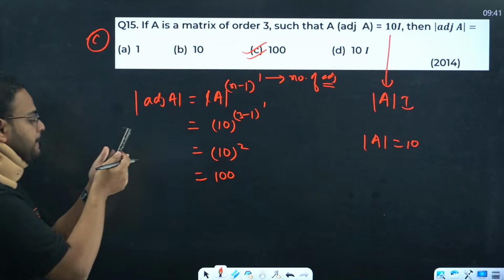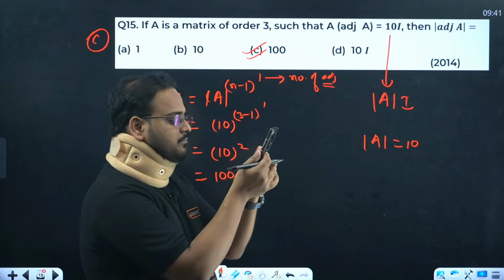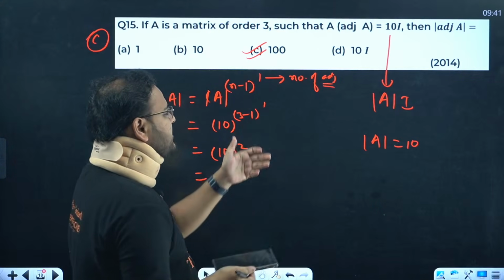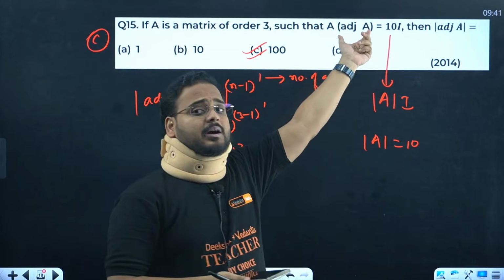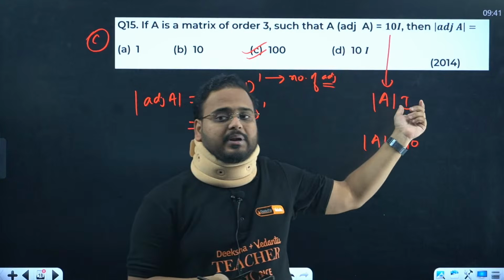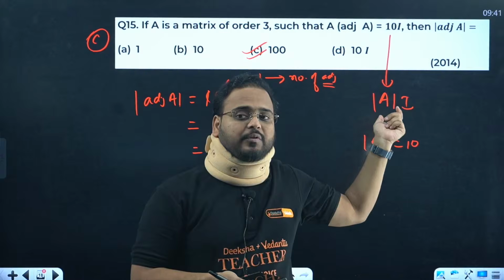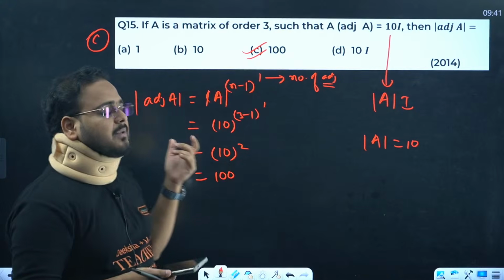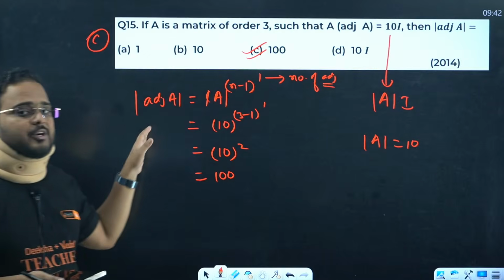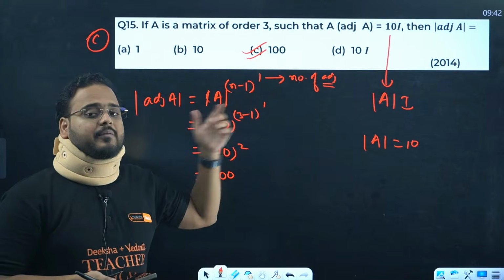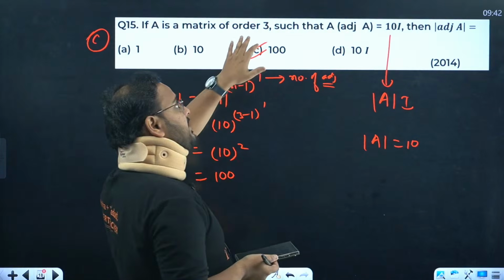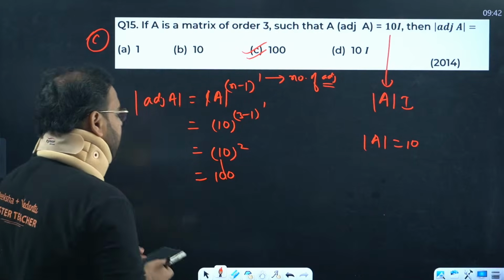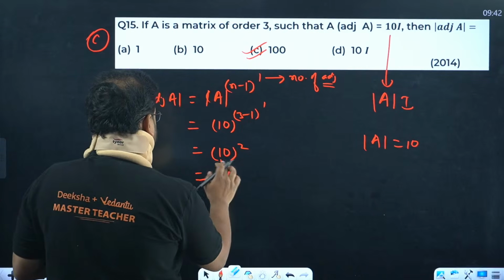Repeat 15. Okay, this is a very simple question, by the way, guys. This is a property. A adjoint A is given by determinant of A times I. Determinant of A, if you compare in this question, comes as 10. And the other property is this formula. Determinant of adjoint A is given as determinant of A power n minus 1. N is the order. So 3 minus 1 will be 2. Answer becomes 100.